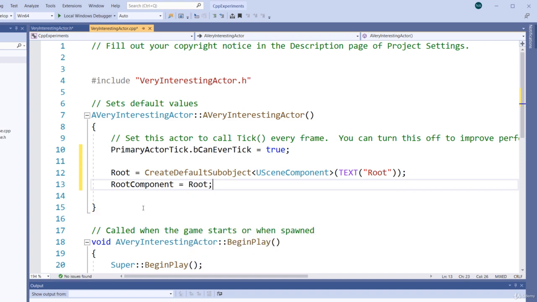The root component is the root. This subobject that we just created will be the root. And this component that we set as the root component is very important. This will define the transform, so the location, rotation, and scale of this actor. So this is very important.